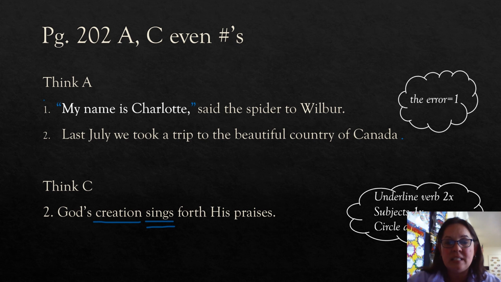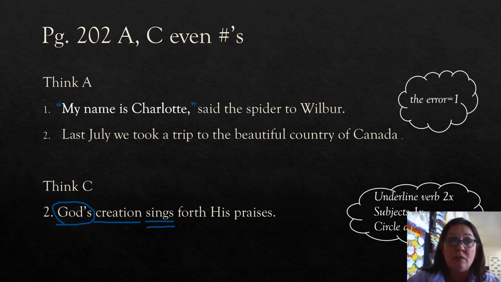Then the subject is going to be creation, not God, because God's is actually an adjective that's describing creation. So we don't even circle both of them. We just talk about the plain old creation. Okay? So we have the subject creation, we have the verb sings, and now we're supposed to be circling adjectives. All right, so let's think about what I already said: there was one adjective. That was God's, because God's is describing creation. But there's another adjective in the sentence.